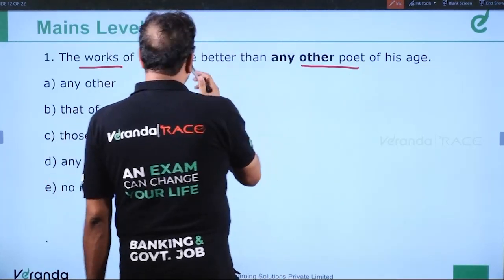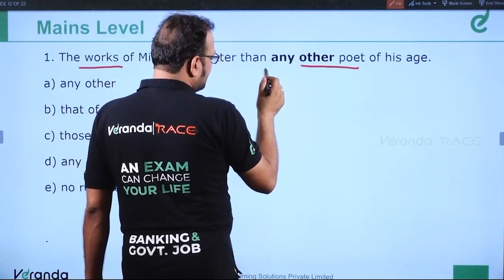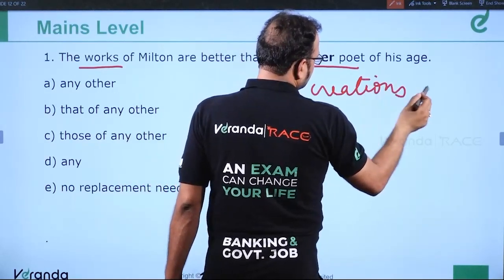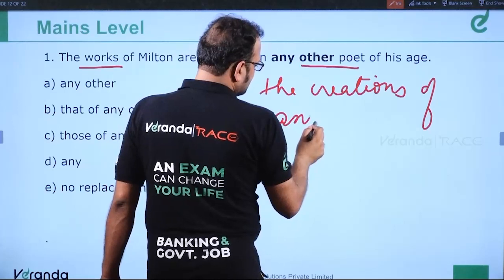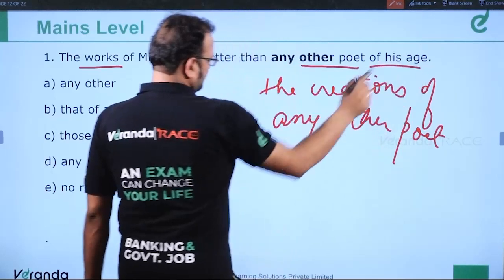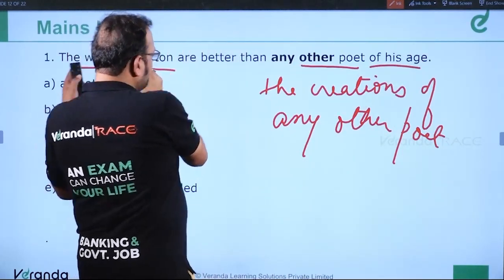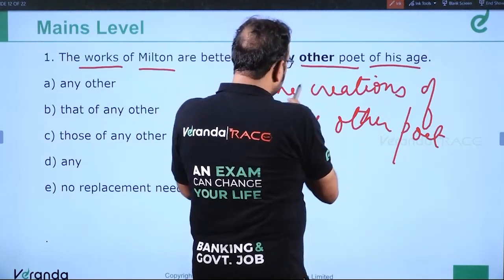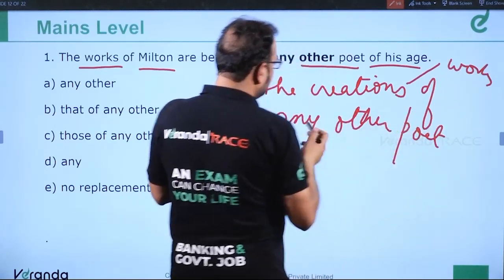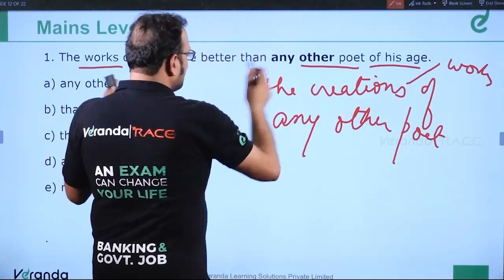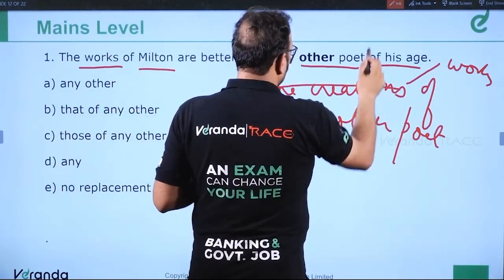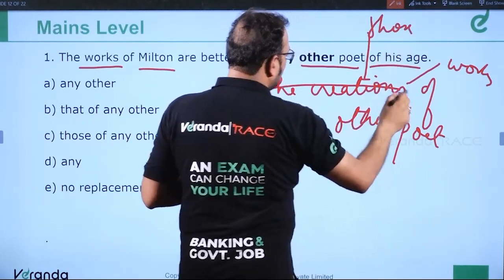So we have to compare the works of Milton with the creations of any other poet of his age. The works of Milton are better than the creations of, or the works of, any other poet of his age. The word works cannot be repeated, as a noun cannot be repeated. So the works of Milton are better than those of any other poet of his age.